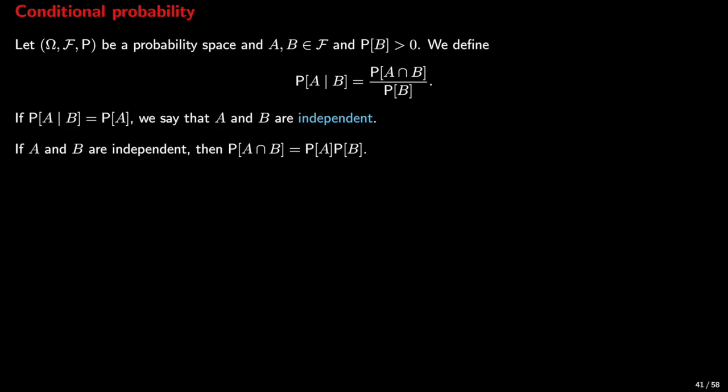If conditioning on B does not alter the probability of A, then we say that A and B are independent events. They are independent from one another. If A and B are independent, it follows that the probability of their intersection is the product of their probabilities. This follows from the definition.